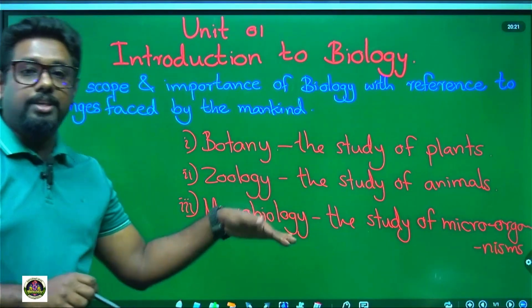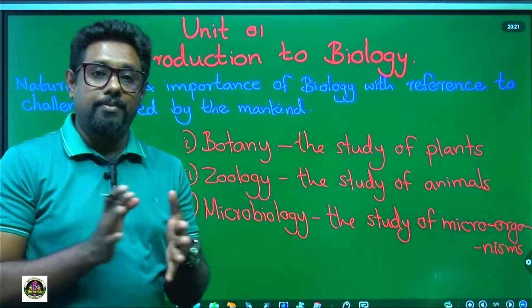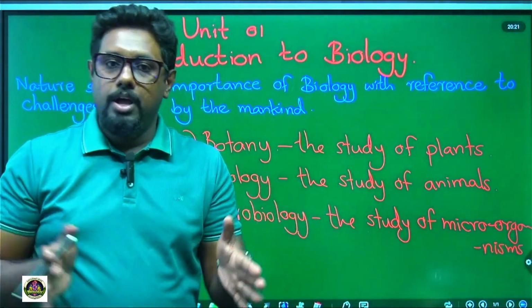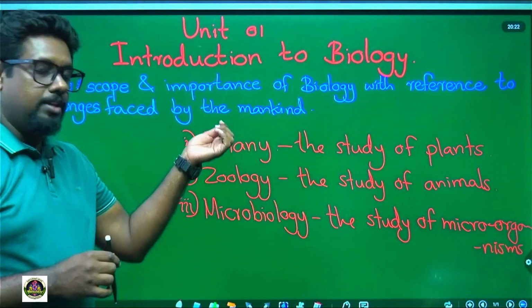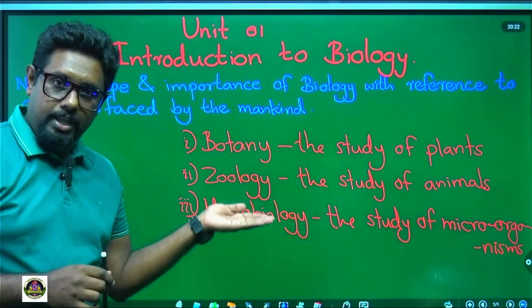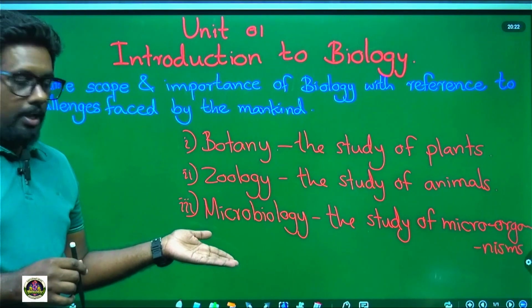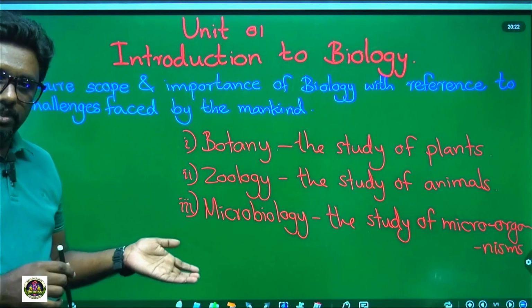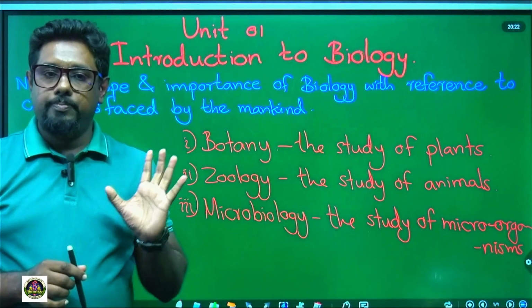In zoology it is the same, and microbiology is also the same. We have to study a vast area, so for the convenience of our study, biology is divided into these three areas. Under these three areas, we have to learn some branches. After writing this small description, let's discuss what those branches are.